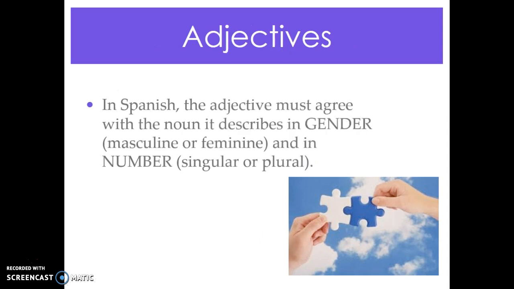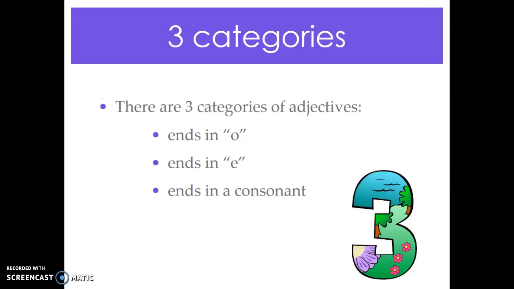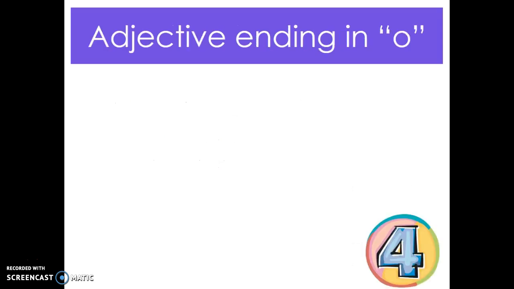Okay? Now, in Spanish, the adjective must agree with the noun it describes in gender and in number. And what I mean by gender is if it's masculine or feminine, and in number, what I mean by that is singular or plural. So let's look at that a little bit more in detail. First, you have to know that there's 3 different kinds or categories of adjectives. There's adjectives that end in O, adjectives that end in E, and adjectives that end in a consonant.